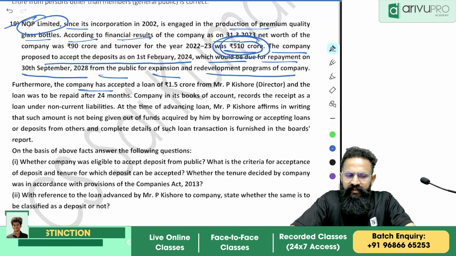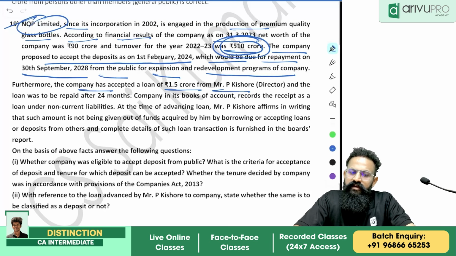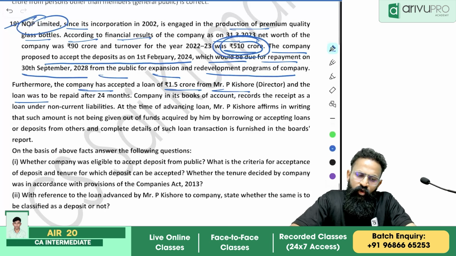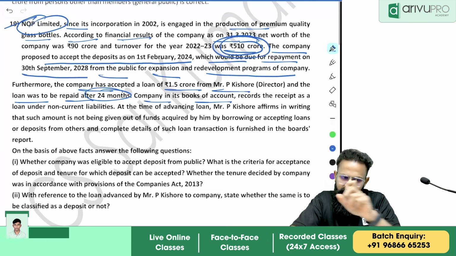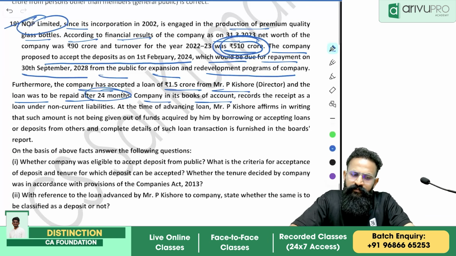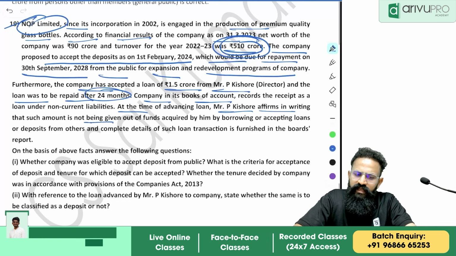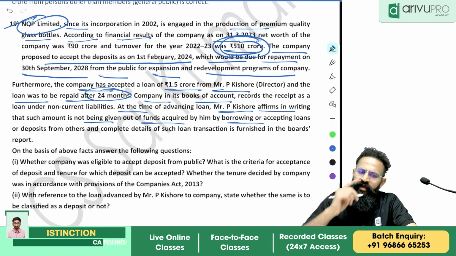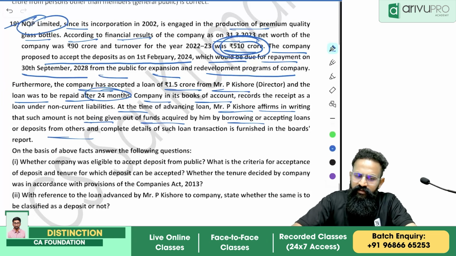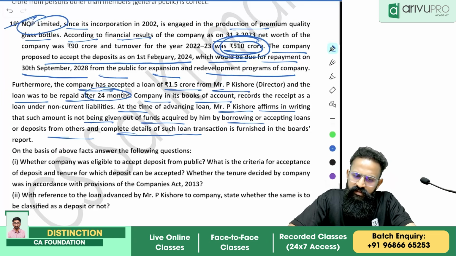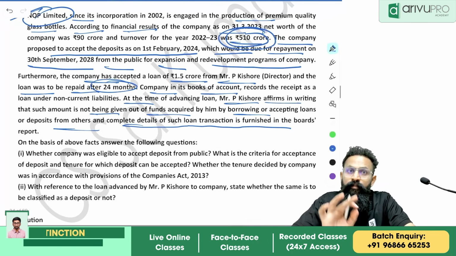Furthermore, the company has accepted a loan of 1.5 crore from Mr. P. Kishore, and the loan was to be repaid after 24 months. The company in its books of accounts records the receipt as a loan under non-current liabilities. At the time of advancing the loan, Kishore affirms in writing that such amount is not being given out of the funds acquired by him by borrowing or accepting loans or deposits from others, and complete details of such loan transaction are furnished in the board's report.